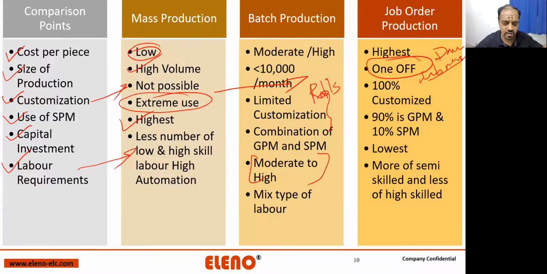Some may launch a ballistic missile, some may not be able to launch it, some may be just for radar jamming, some may be just for sonar jamming. So that's how the job order production is classified.